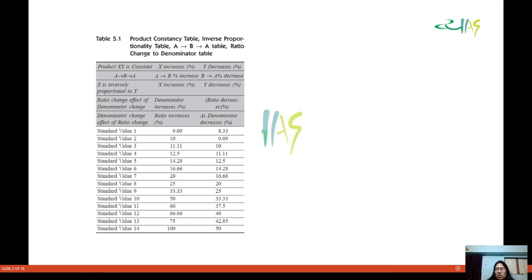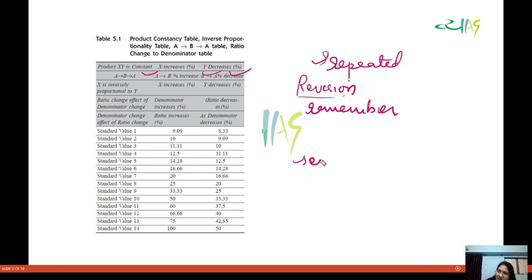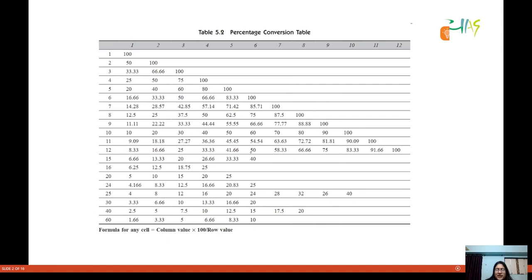See, don't try to memorize this table. Take a screenshot of this table and look at it multiple times. Read all this, so this will get registered in your mind. Always remember that revision is the best form to remember things. You cannot remember in one sitting. You have to make repeated revisions. You have to engage with your material to remember things. So fine, let us move forward.